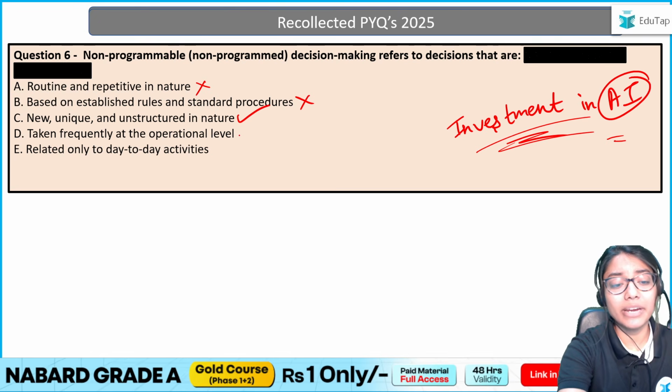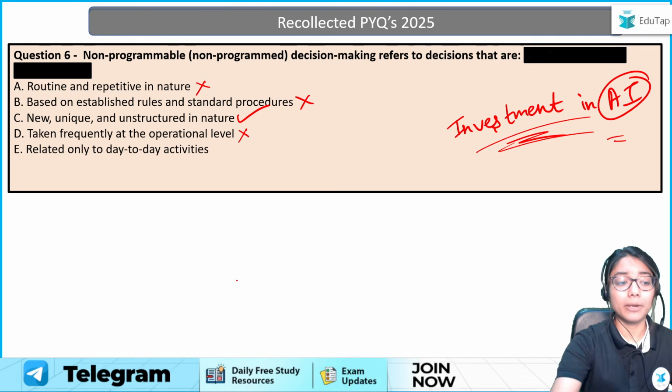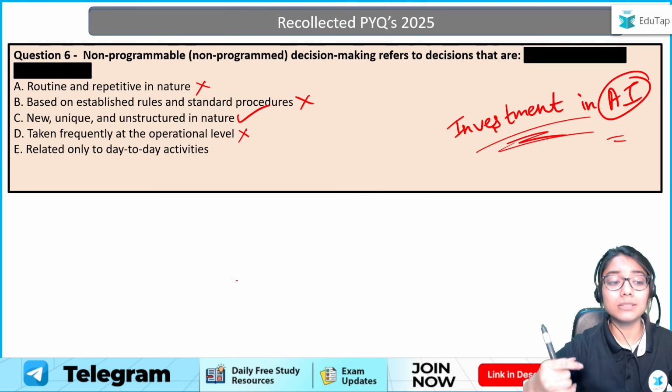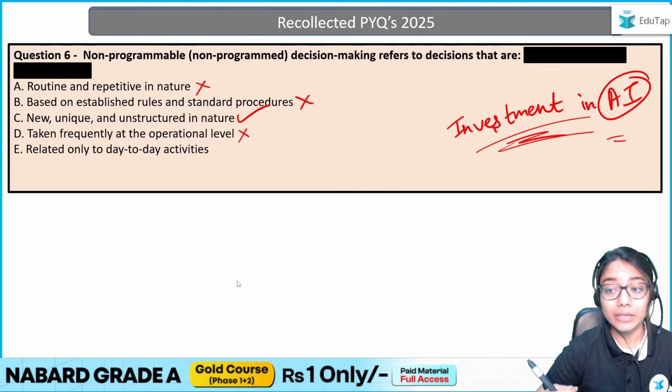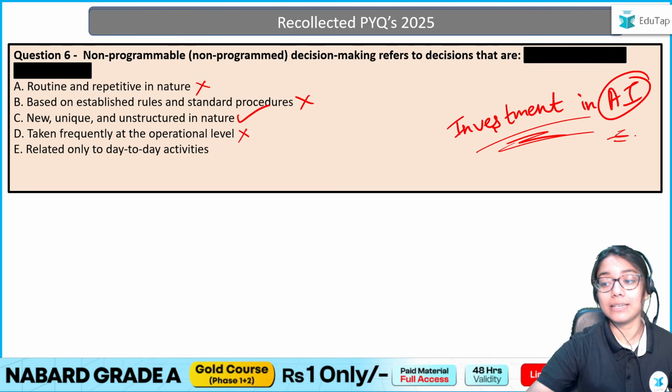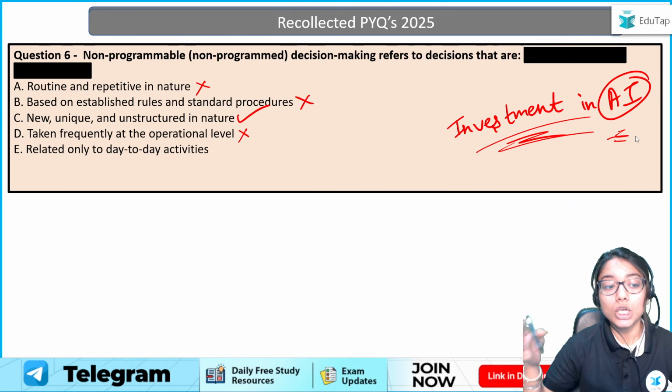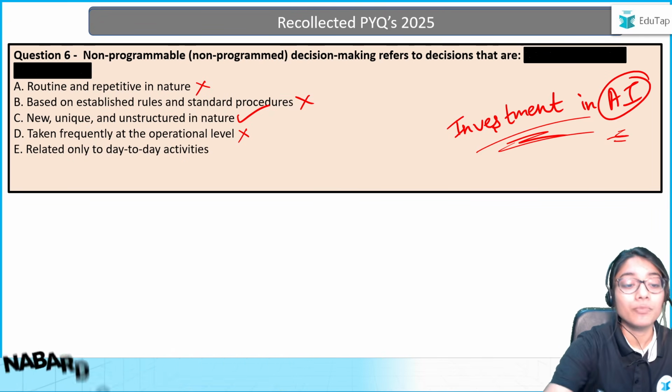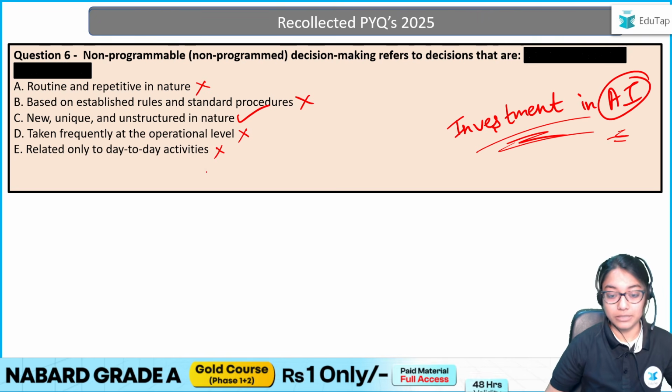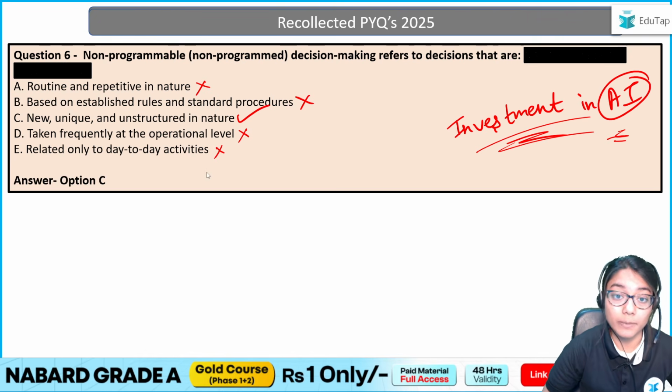D, taken frequently at operating level, would be incorrect, because non-programmed decisions are not something you do every day. Is this AI investment coming up every day? No, it's not like that. What do you want to eat today, right? So it's not something which is taken frequently or in day-to-day activities either. Therefore, the answer is option C.